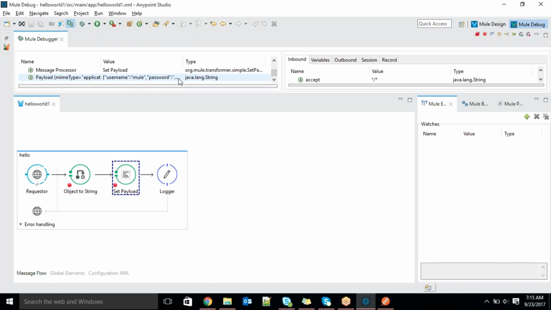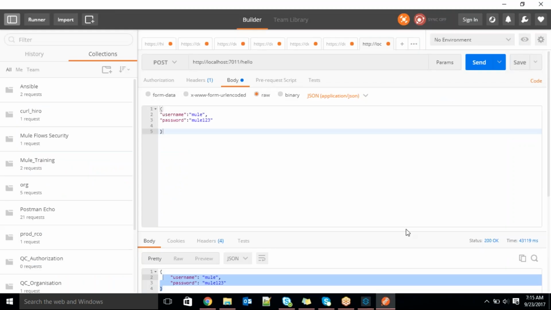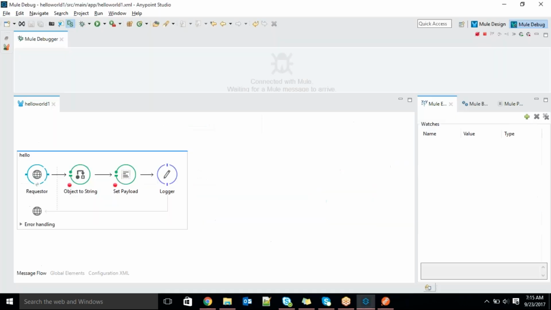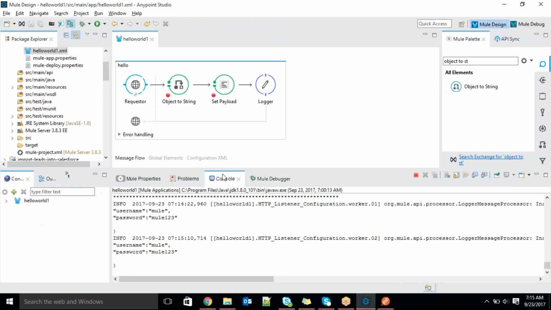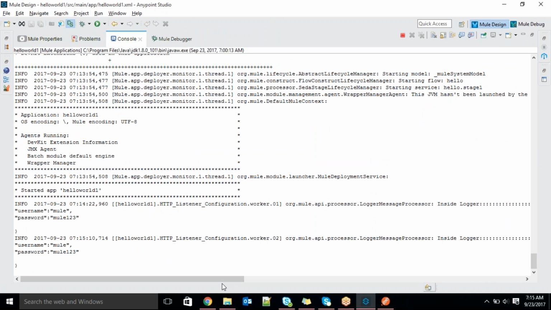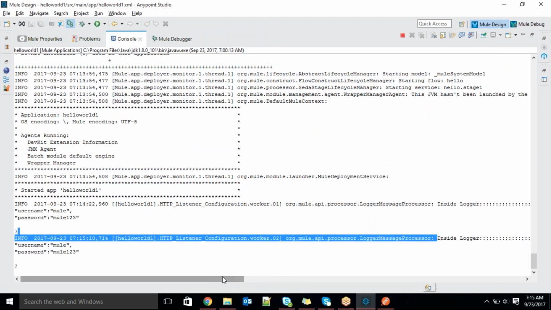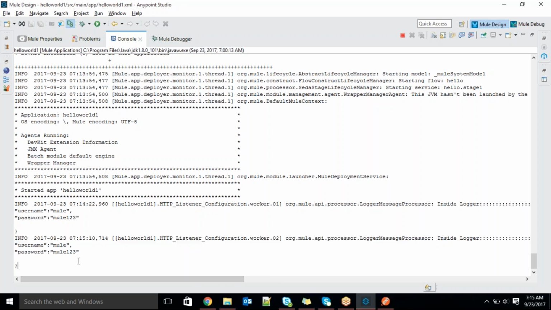It's a normal JSON. It's nothing but a string. Okay. Now we can see. Click next. You can see the output in the response, as well as in the logger also. I just mentioned inside logger, right? Inside logger, the output is this. Okay, hope you are good.